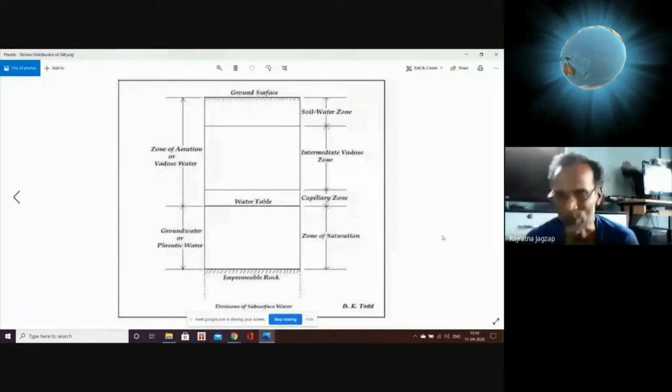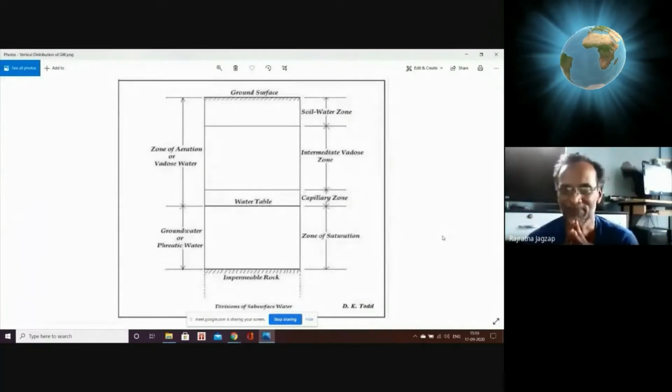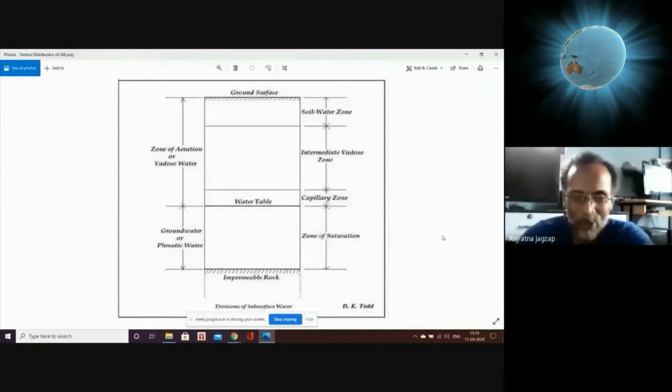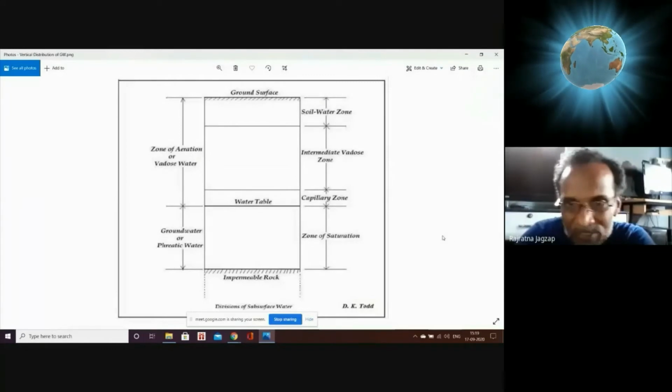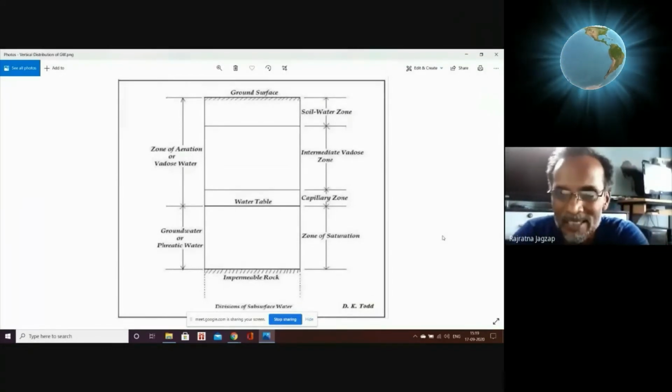Where the whole world uses this figure for explanation. So you should not miss it. This is a reference from Todd, which is the standard reference. Todd is the name of the author of the book Hydrogeology, groundwater geology.